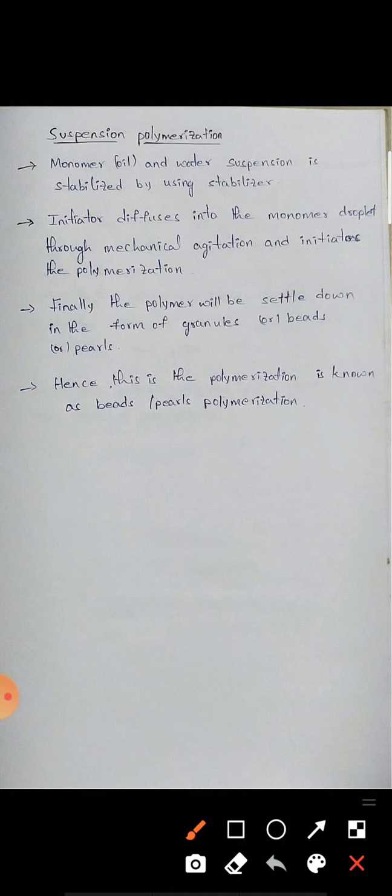Suspension polymerization: the monomer oil and water suspension is stabilized by using a stabilizer. The initiator diffuses into the monomer droplet through mechanical agitation and initiates the polymerization. Finally the polymer will settle down in the form of granules or beads or pearls. Hence this polymerization is known as beads or pearls polymerization.